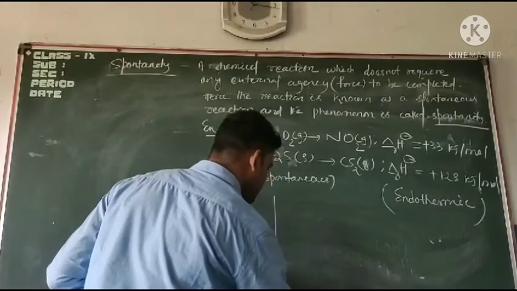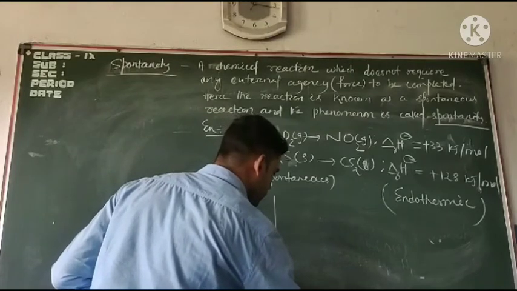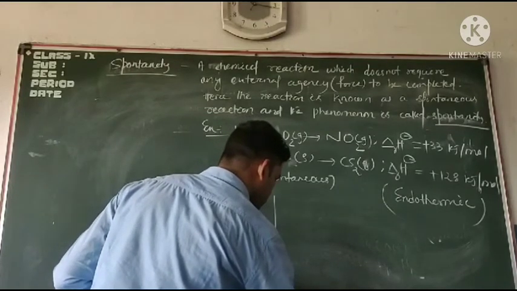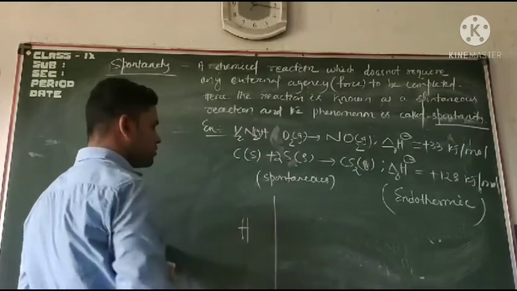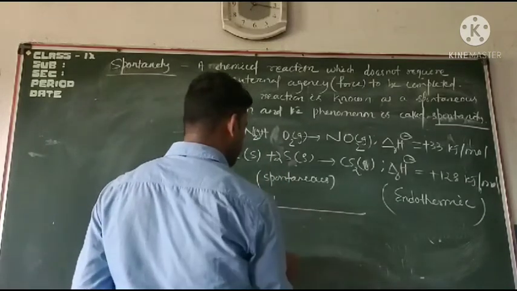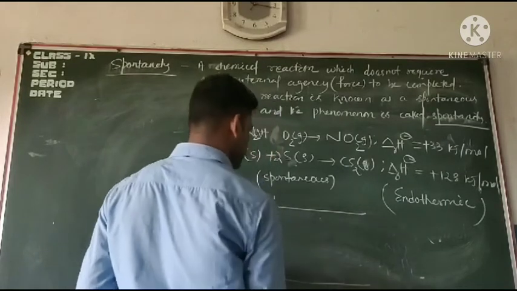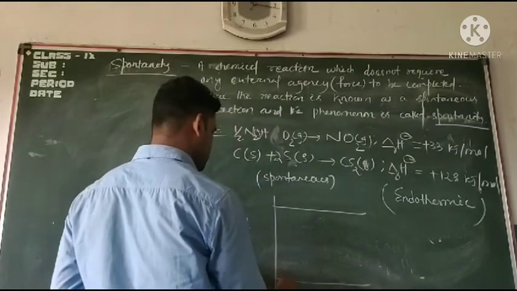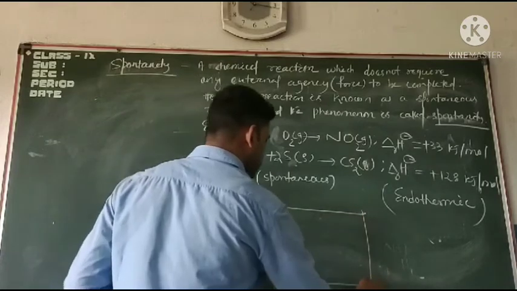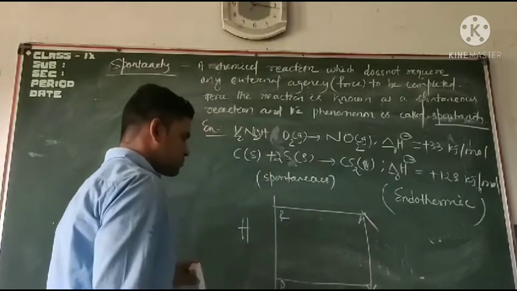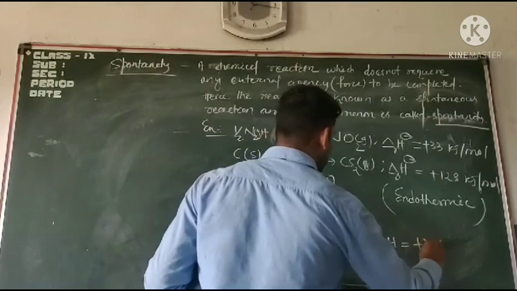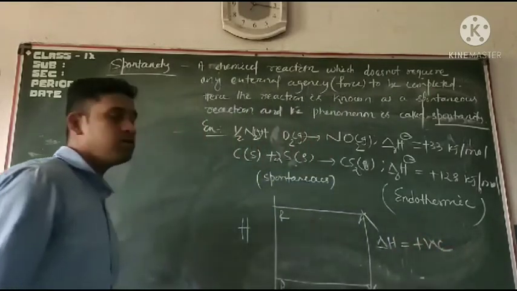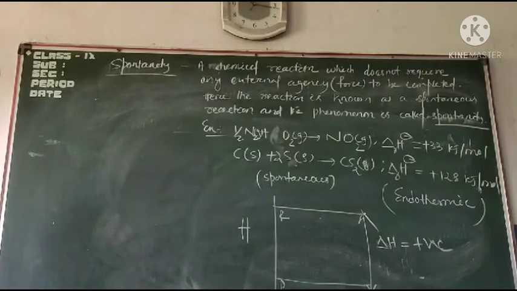So let's draw the graph for the endothermic reaction. Similarly, this is the reaction coordinate and this is the enthalpy. Here the product and the reactant. Here this value del H is positive because this is the endothermic reaction.